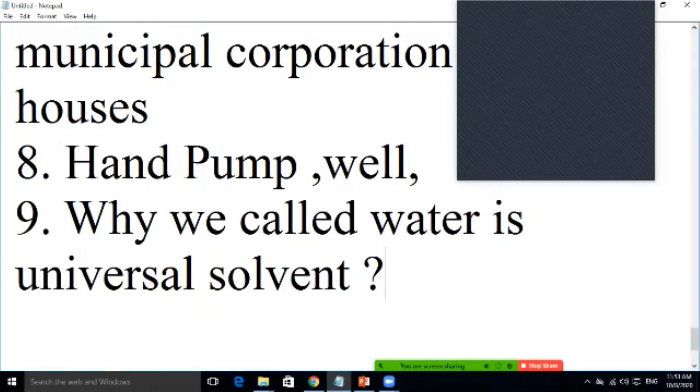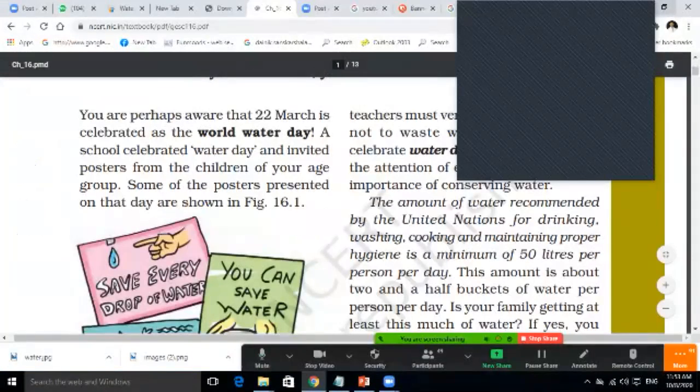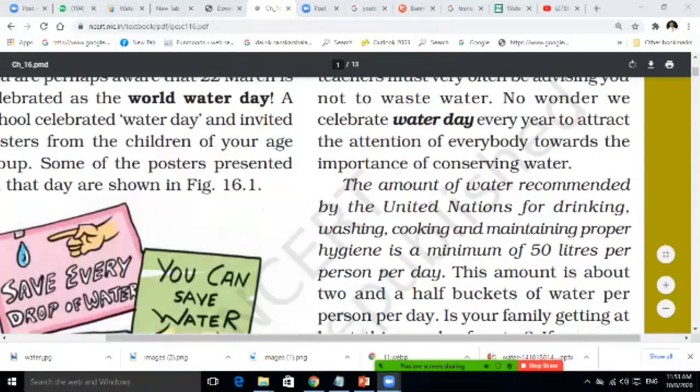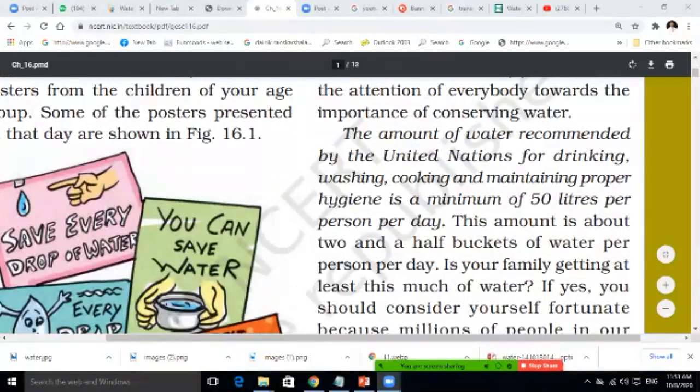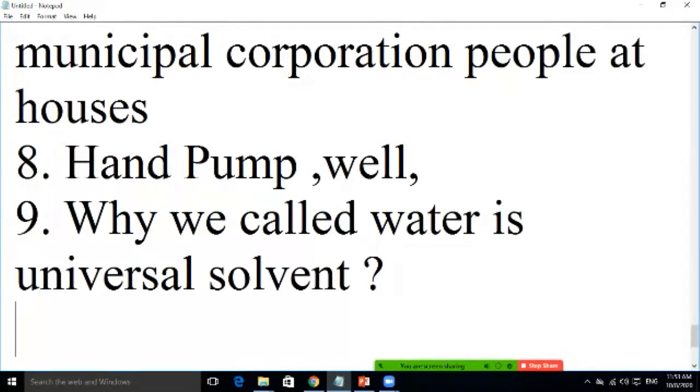Okay, very nice, very good answers. Everybody has given me that. Great. Thank you so much. I'm just coming to the next point, and here the amount of water. I have given you the activity, how much amount of water we are using. So how many have done it?